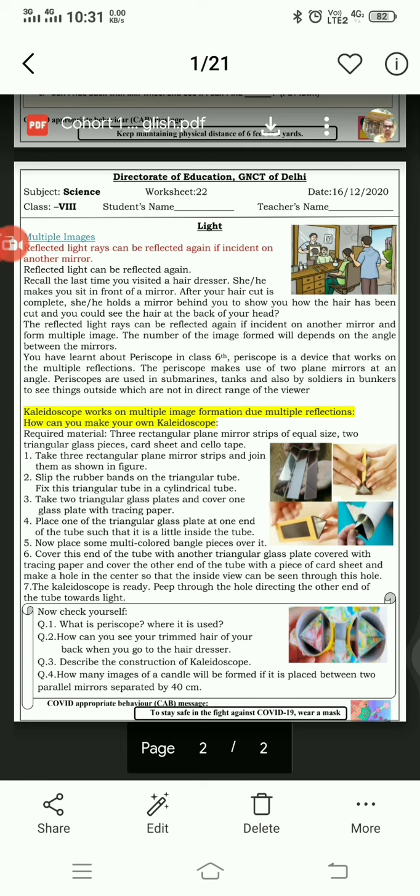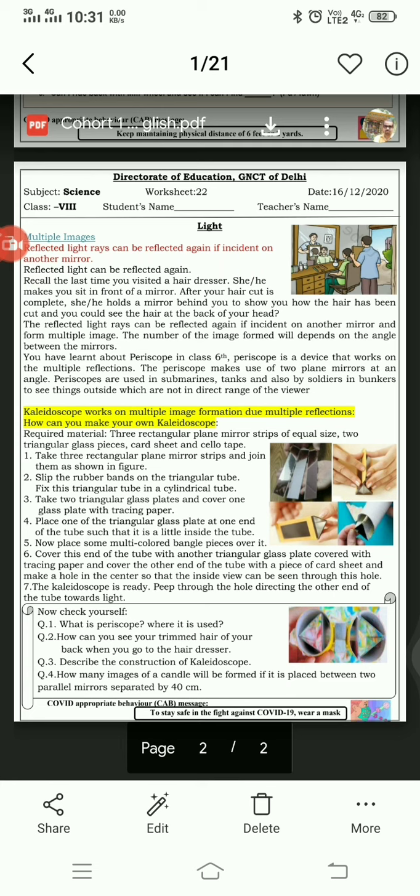So what is a kaleidoscope? A kaleidoscope is a device in which, due to multiple image formation, we can see very beautiful patterns of the objects which are placed inside.